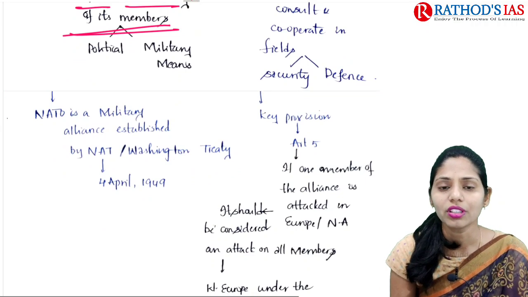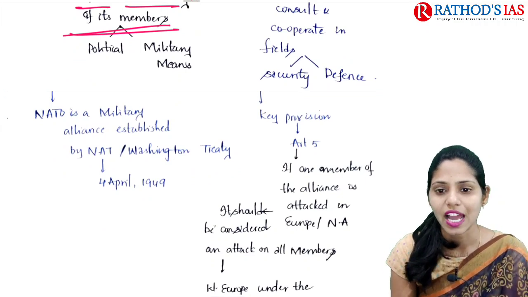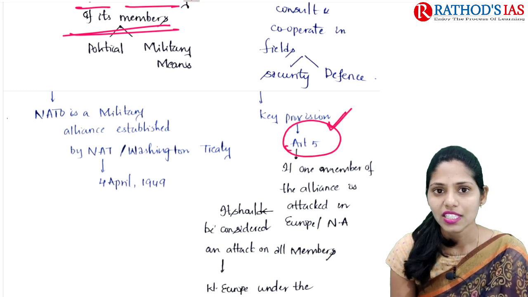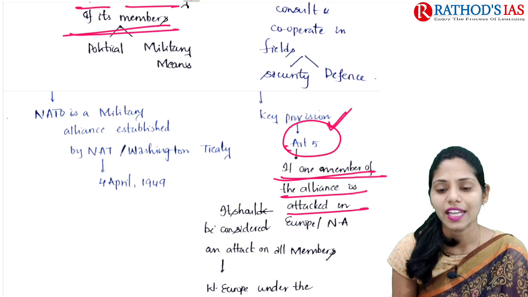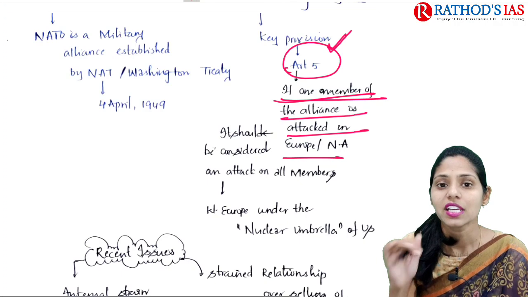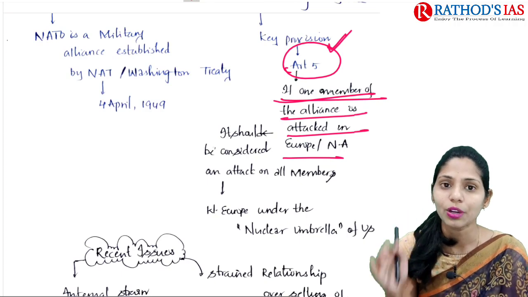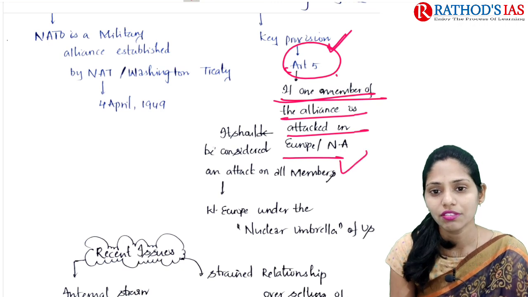If you are talking about the key provisions of NATO, you have to remember one thing, that is Article 5. This Article 5 mainly says that if one member of the alliance is attacked in Europe or North America, it should be considered an attack on all members, and all members should retaliate.